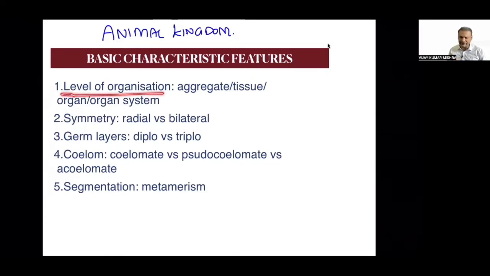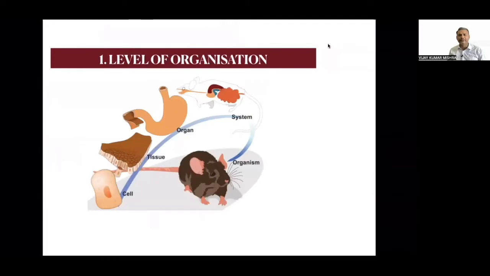Level of organization. So let us begin one by one. जब हम लोग बात करते हैं, when we are talking about the level of organization, every living organism, when we talk about kingdom Animalia, animals are always going to be multicellular.